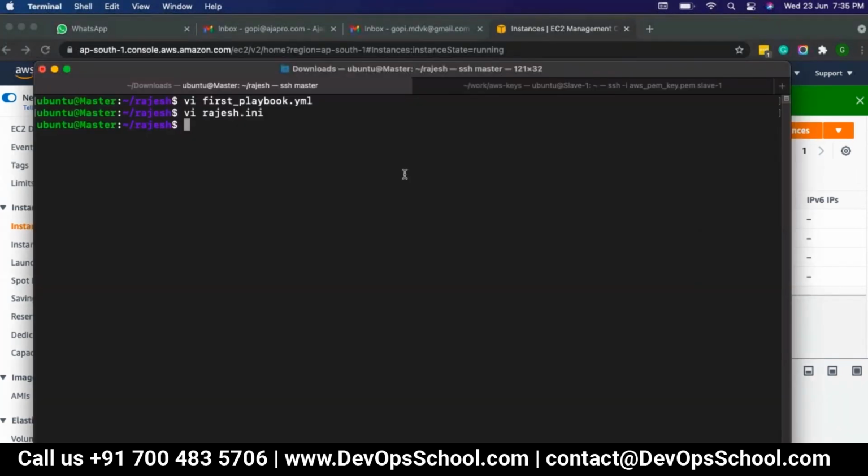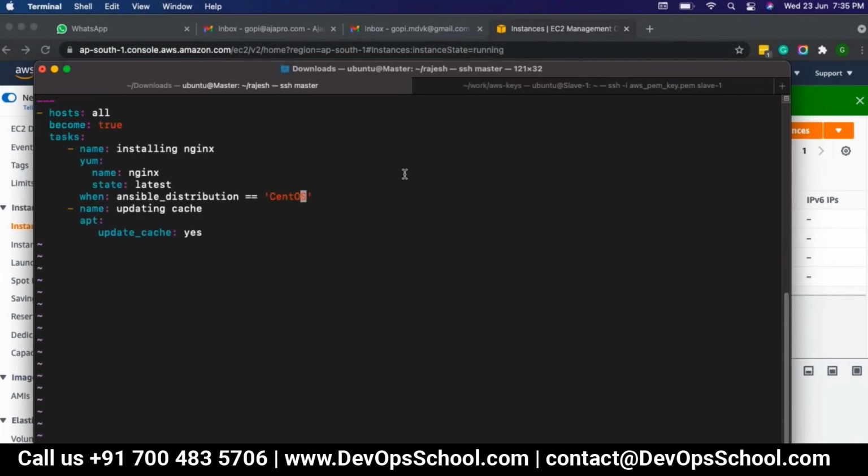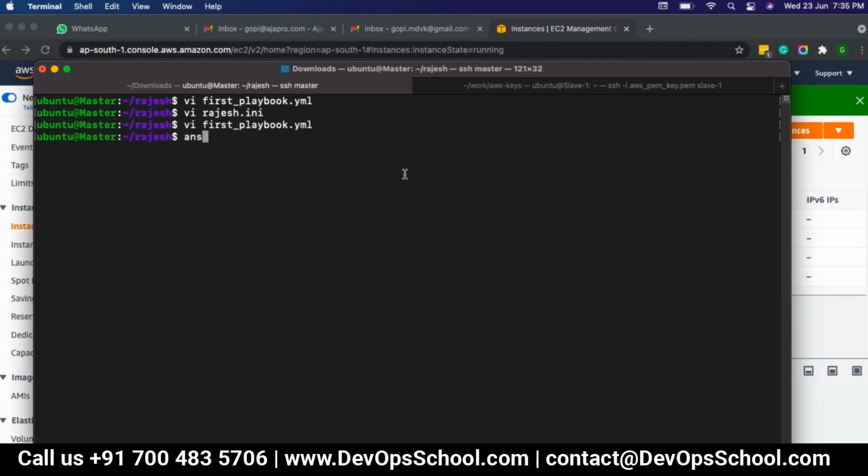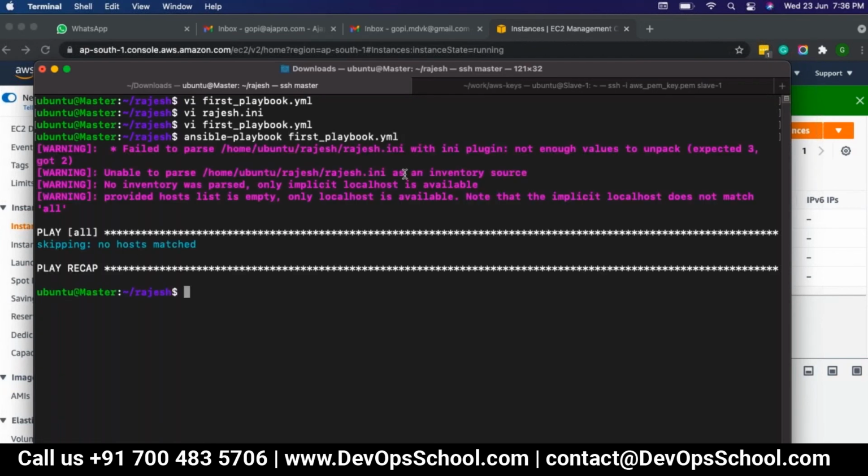So now, vi first playbook.yaml. Here I will say all. I will remove this, and then here I will say all. All means every server is there. So now run ansible-playbook first playbook.yaml.